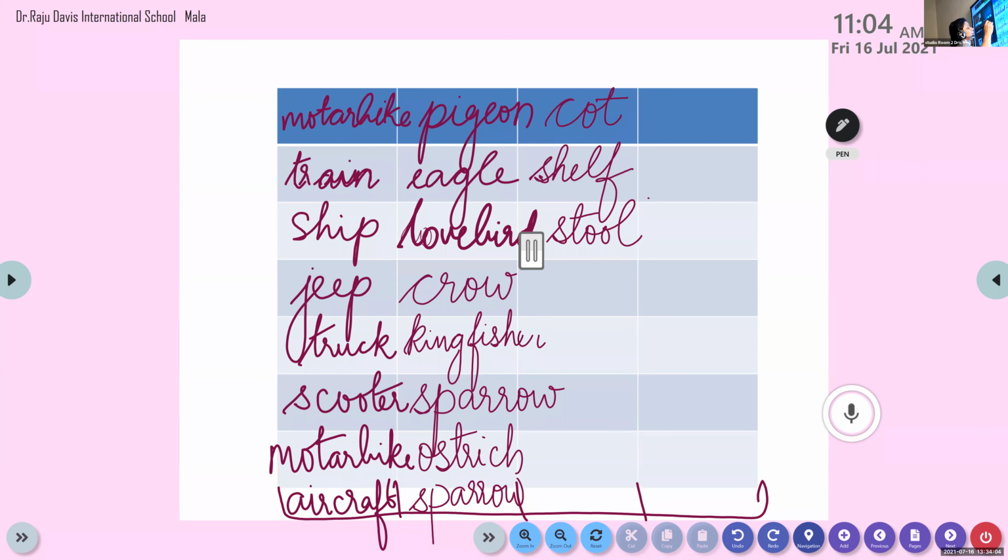Stool. We can write bookcase, that will be much better. Okay, bookcase. Or we can write writing desk. These are the names we have written, children. So we have finished with cot, shelf, stool. One of you said it is bookcase. Okay, then it is a writing desk.